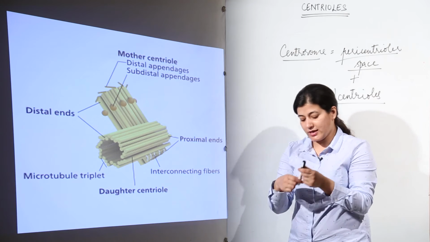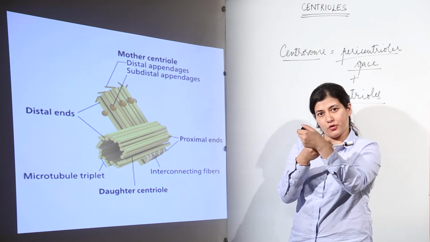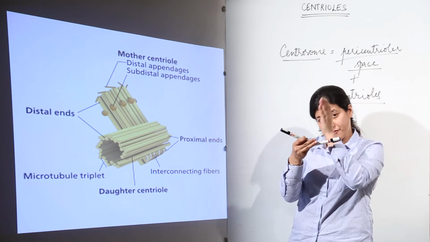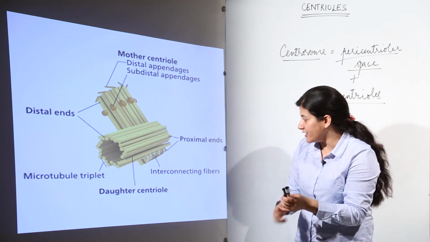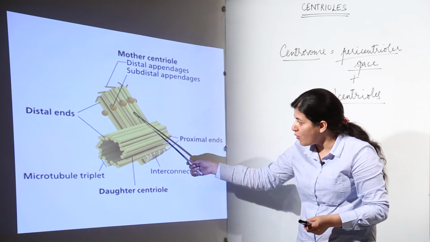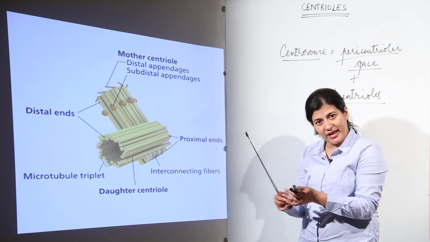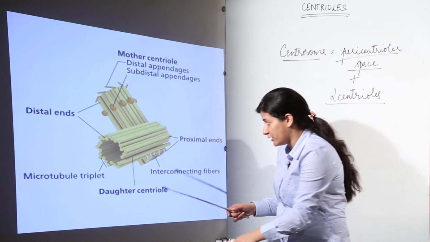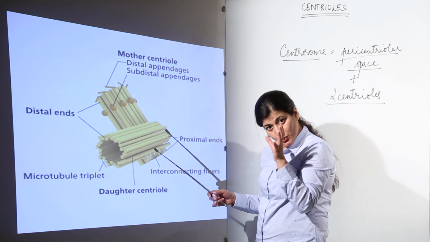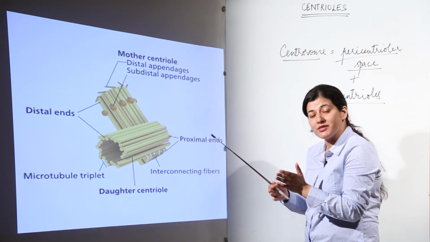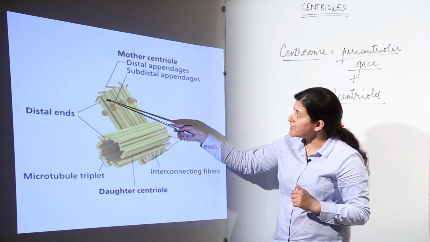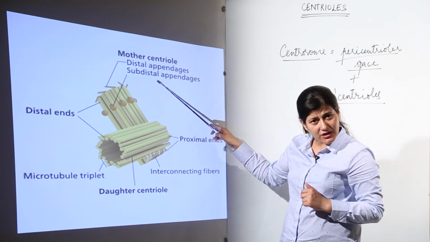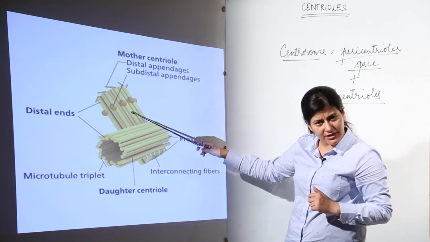Now what you would see is that at one end it would be the distal end, which is far from the central axis of the centrosome, and one would be closer. So that is what we are having over here. Both the centrioles have their proximal ends at 90 degrees, perpendicular to each other, and they are present towards the central axis, meaning closer to the central axis of the centrosome, and we have distal ends.